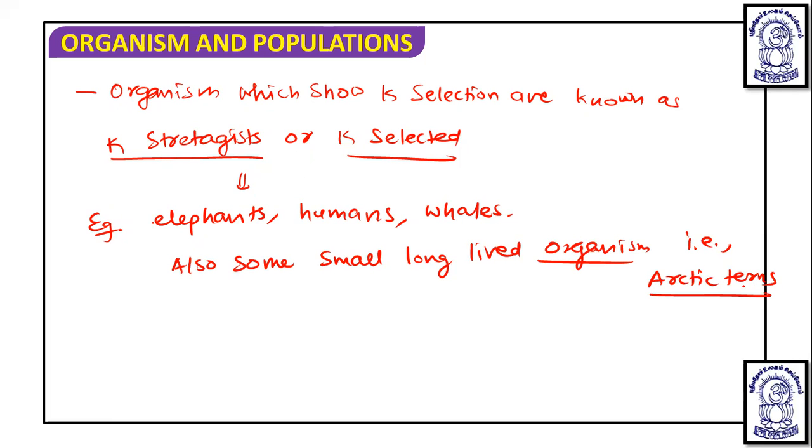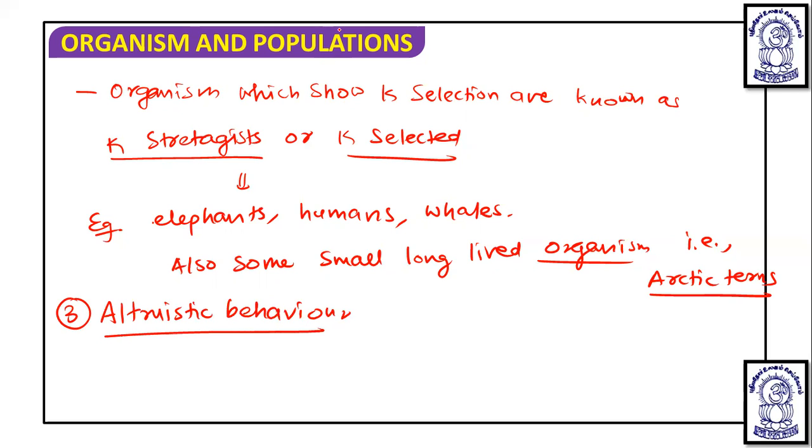And after this, next we talk about altruistic behavior. The third type of interaction which we can study here is altruistic behavior.